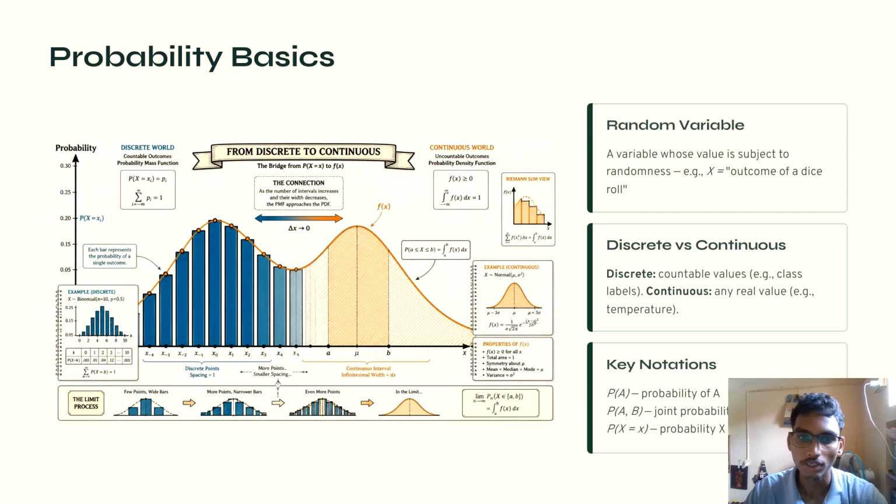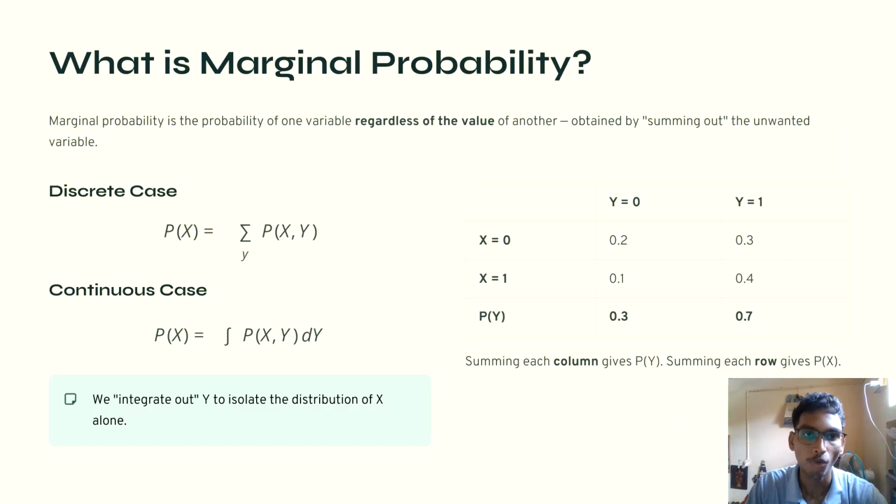Key notations: P of A is represented as probability of A, P of A comma B is the joint probability of A comma B, and P of X equal to x means the probability X takes the value x. Coming to marginal probability, as I explained in the definition itself, marginal probability is the probability of one variable regardless of the value of another variable.